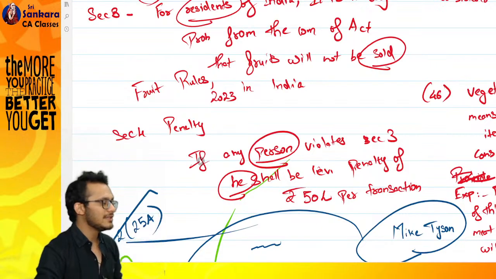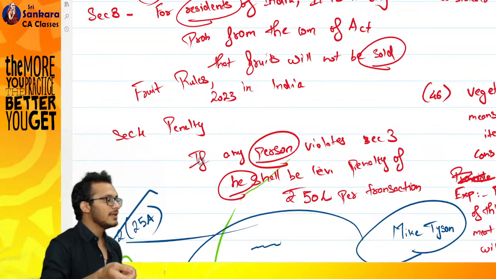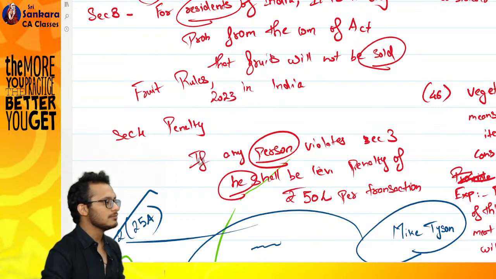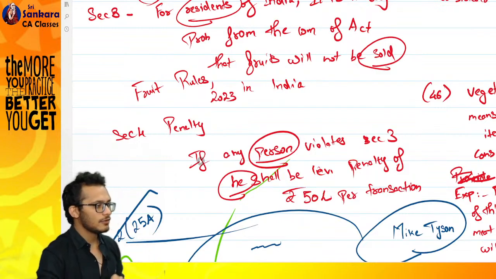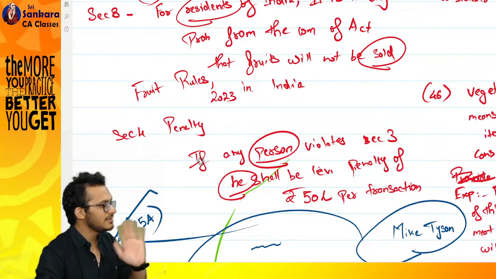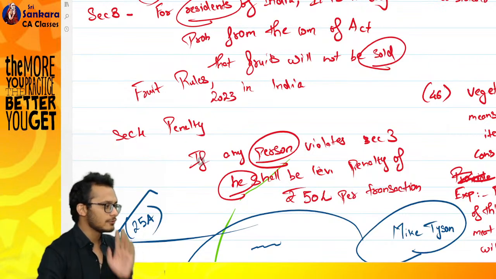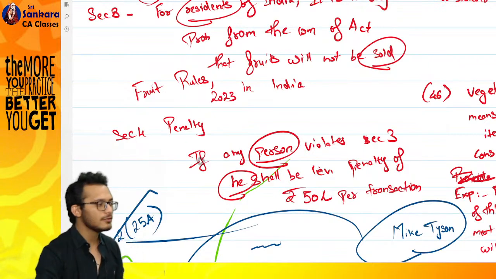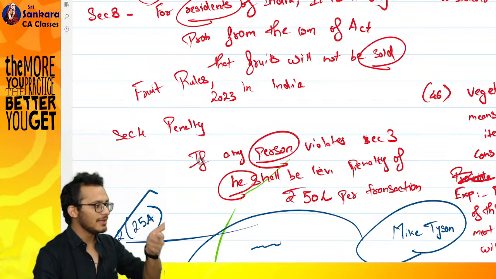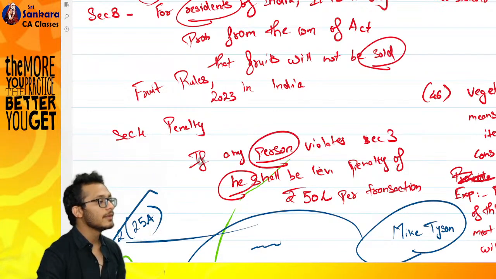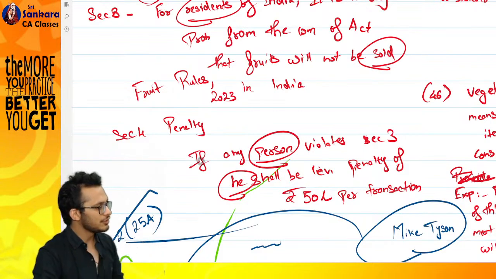And one of the definitions in the General Clauses Act says that whenever the word "he" is used, it is deemed that "she" is also covered. Which means going forward, females cannot come and say, boss, "he" is there, so "she" is not covered. She is also covered. And I think they have recently amended it to make it "they" also. "They" means people other than males and females, transgender and LGBTQ, all are covered in that.